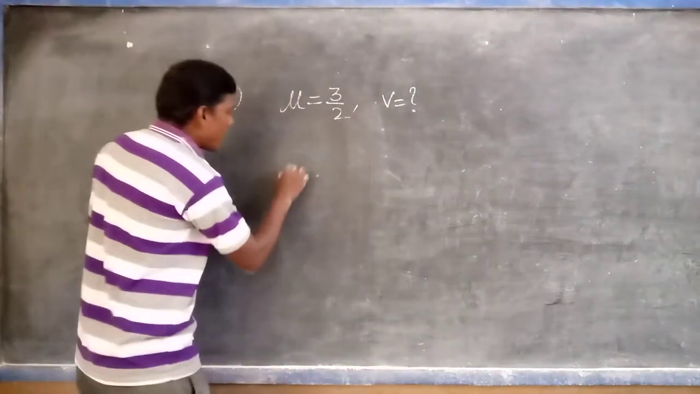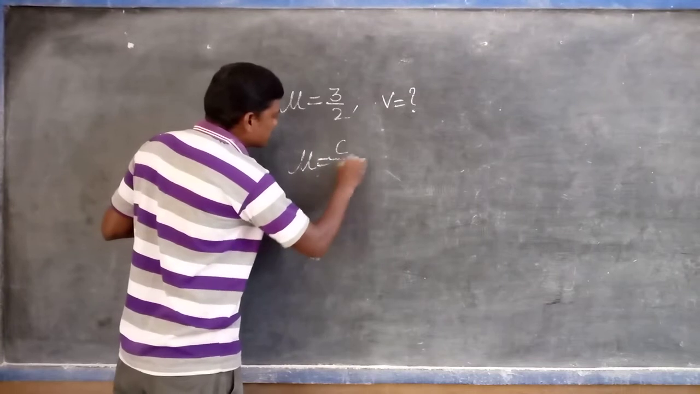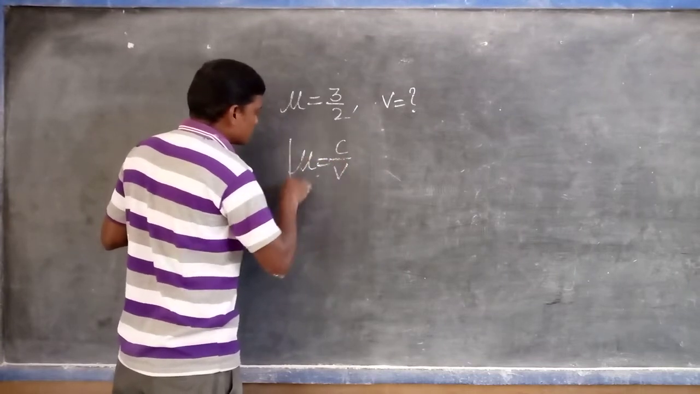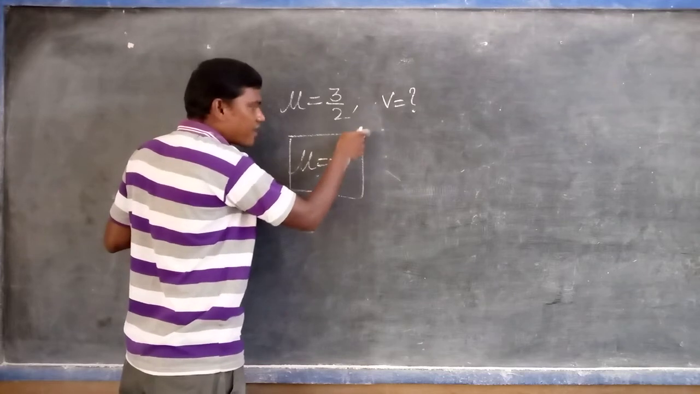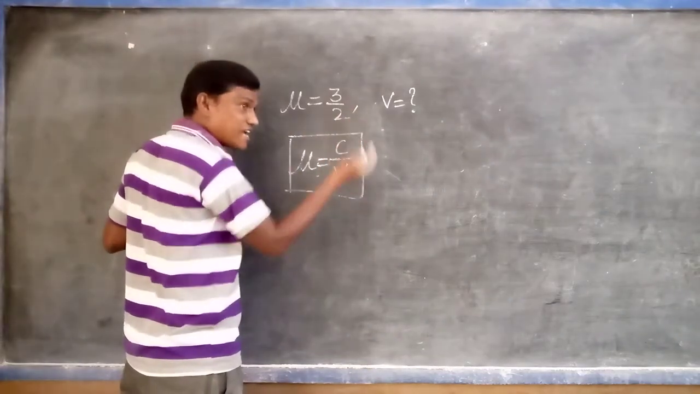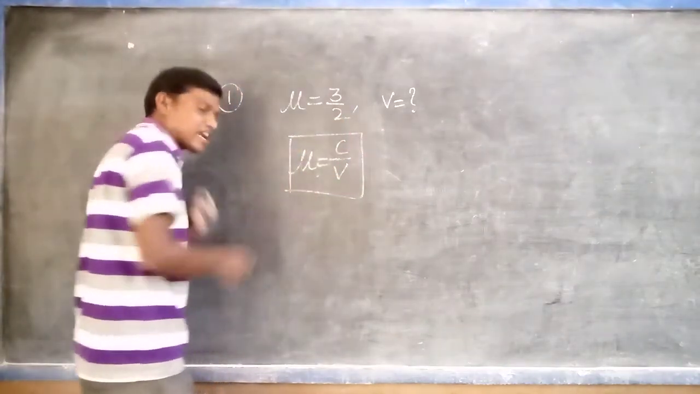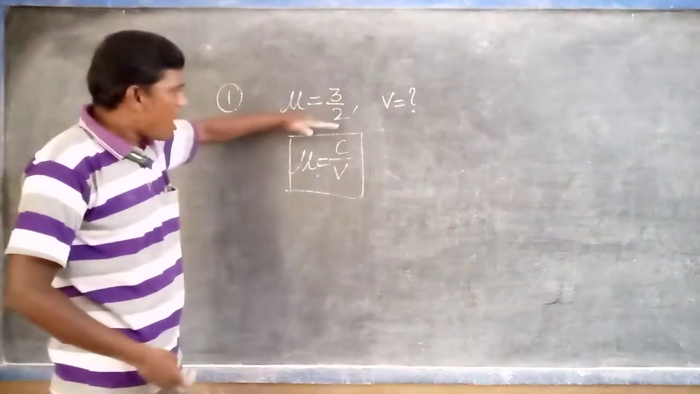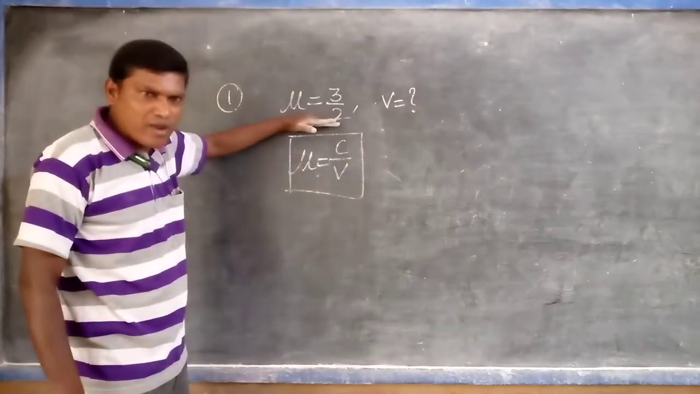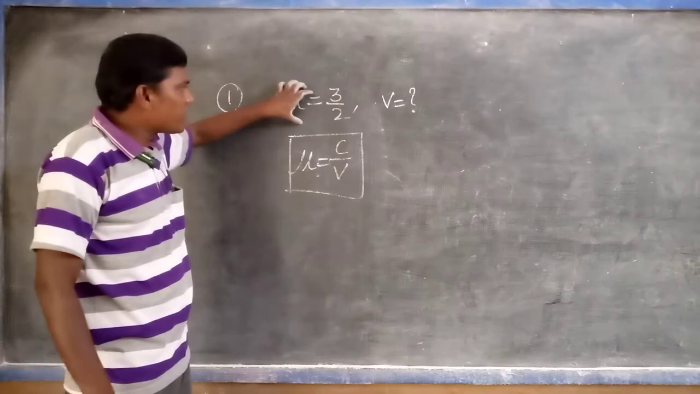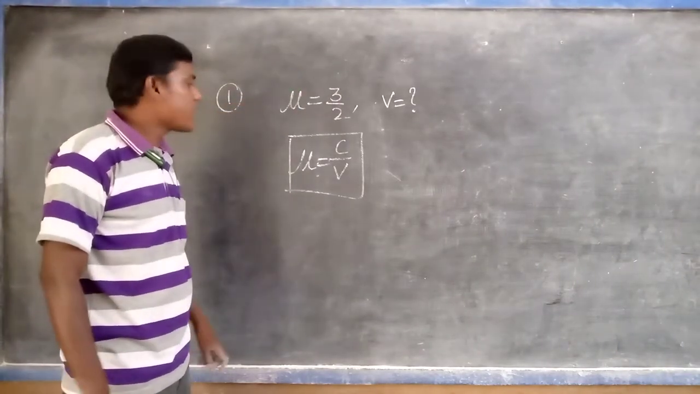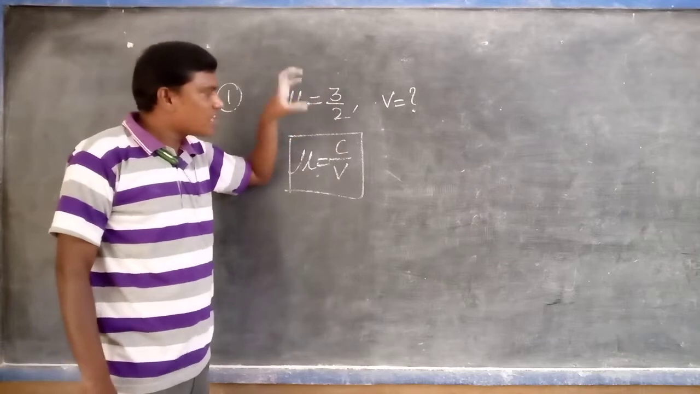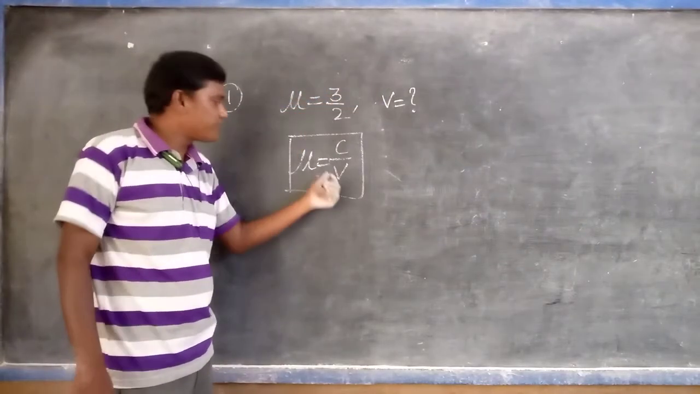So we know the formula: mu is equal to C upon V. Here C is the speed of the light in the air or vacuum, V is the speed of the light in the medium, and mu is the refractive index of the medium. According to the question, the medium given is glass, so the refractive index of glass is 3/2. You can find the speed of the light in the glass, the V value.